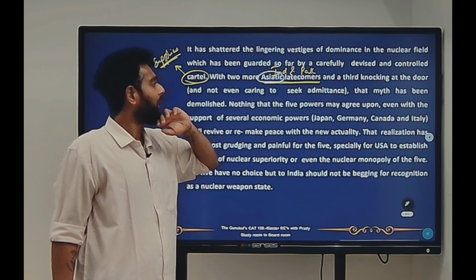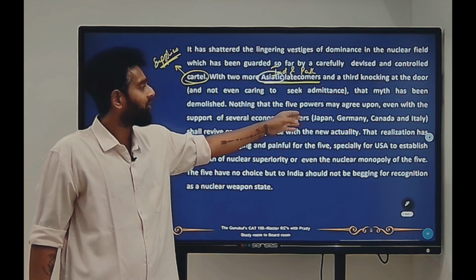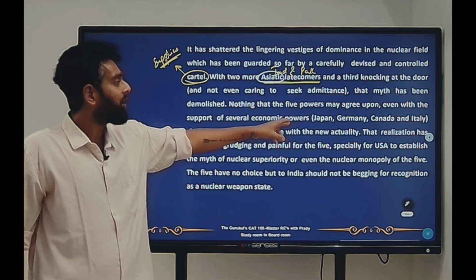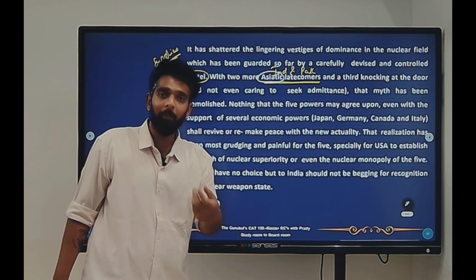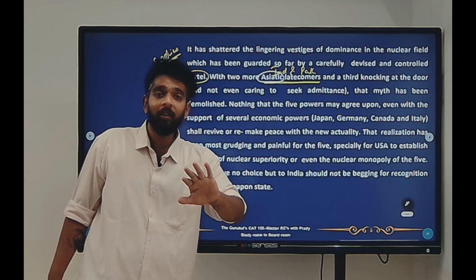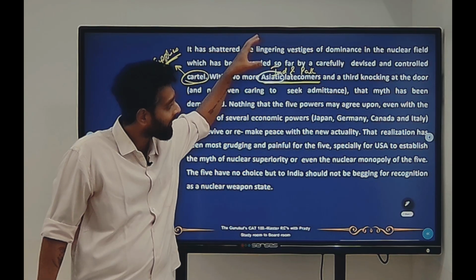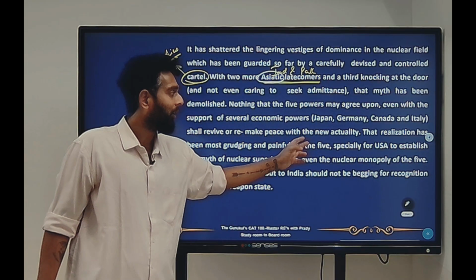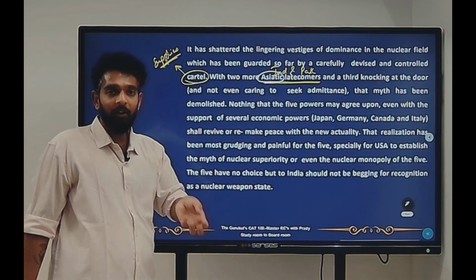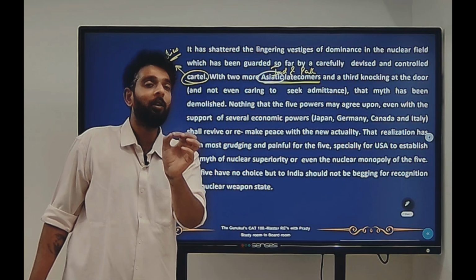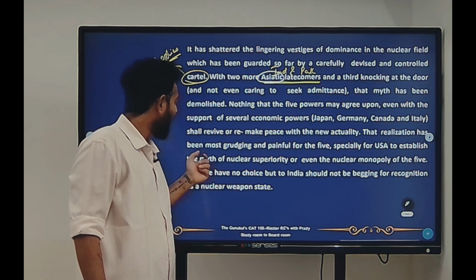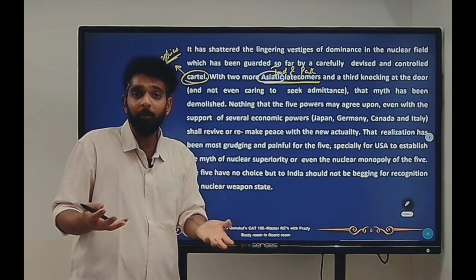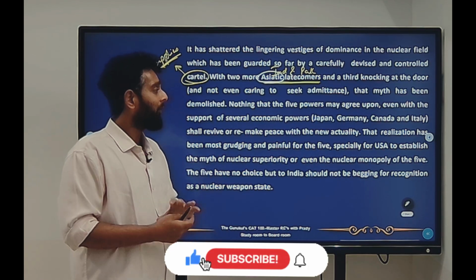Nothing that the five powers may agree upon, even with the support of several economic powers, Japan, Germany, Canada and Italy, shall revive or remake peace with the new actuality. That means the new reality that has come in. Okay, no one can actually say anything against that new reality. These people have come and they have come to stay. That realization has been most grudging and painful for the five. So for the P5 nations, that realization that these people now have nuclear warheads has been the most painful one, especially for USA, to establish the myth of nuclear superiority. The USA, who used to think that they are the most superior nation in terms of nuclear warfare, for them it's been even harder.